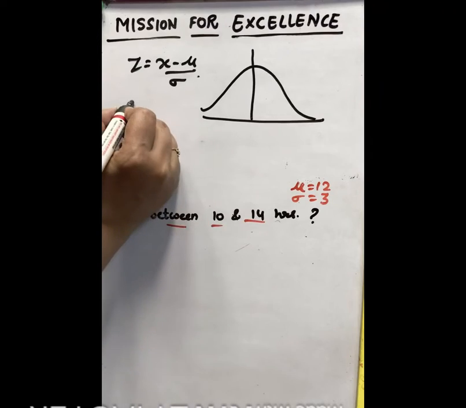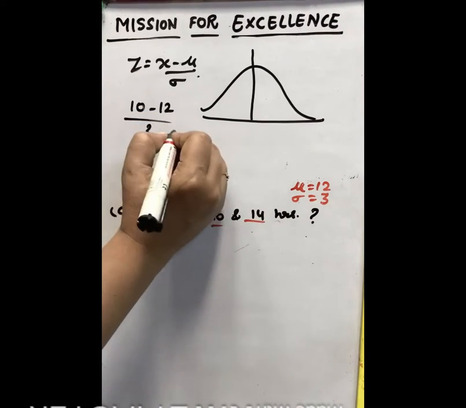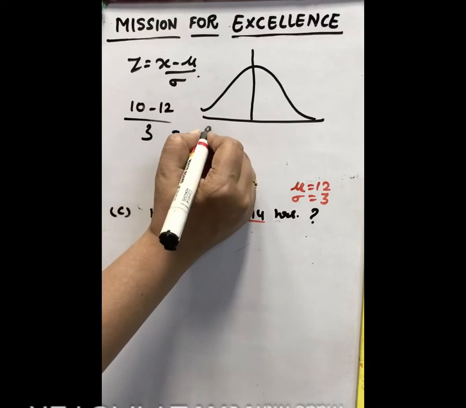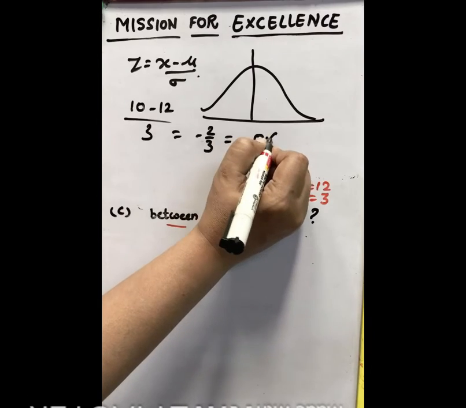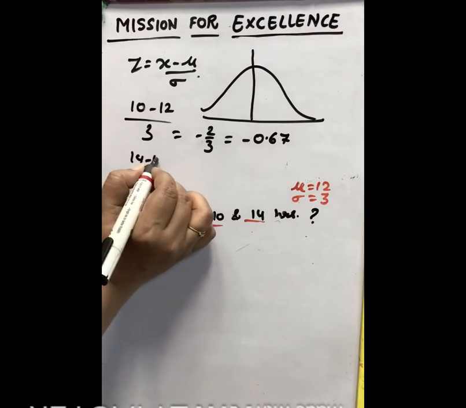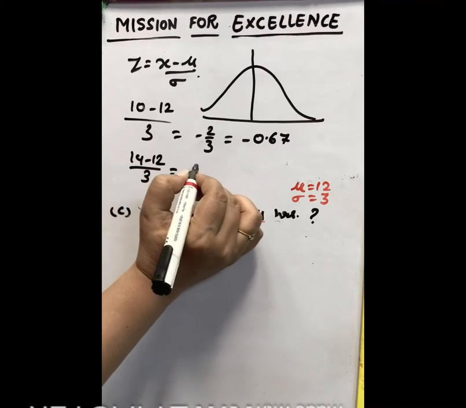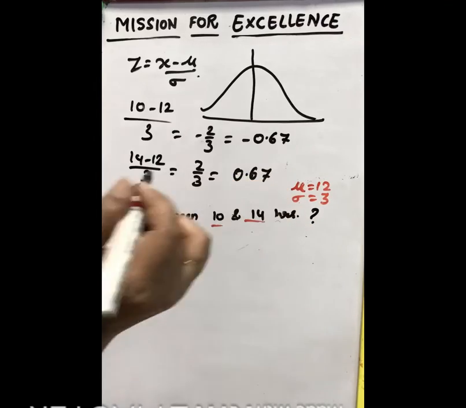First we take 10 minus 12 over sigma, which is 3, that is equal to minus 2 by 3. It is approximately 0.67. Similarly, when you take 14, you will get 14 minus 12 by 3, that is 2 by 3, 0.67 positive.